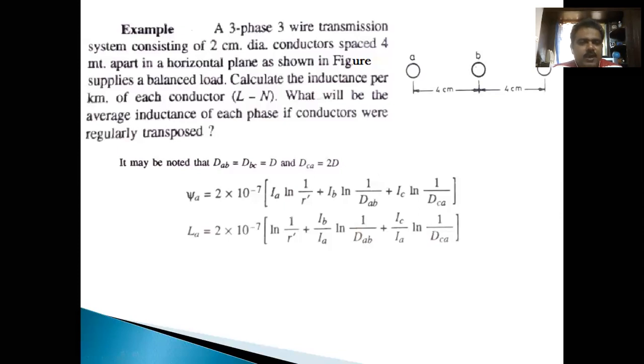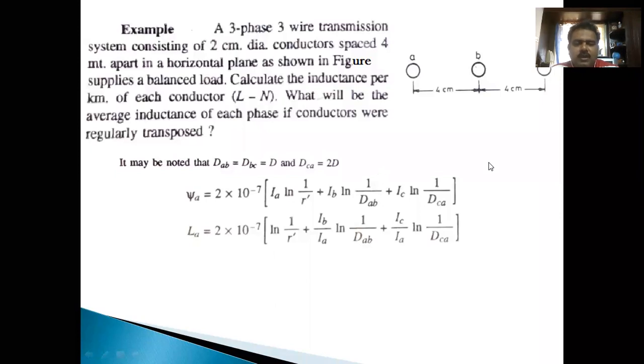In case of unsymmetric, the distance between these two conductors and these two conductors is the same, but the distance between A and C is not symmetrical. Symmetrical means the distance between AB, BC and CA is also the same, but here AB and BC are the same but AC is different, so this becomes an unsymmetrical configuration.